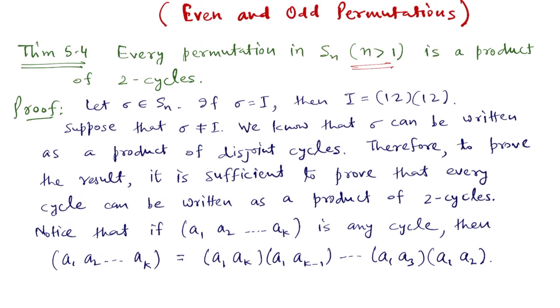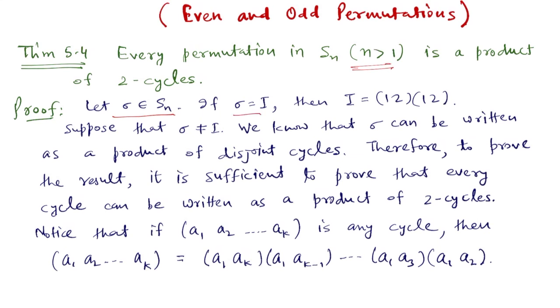So let us take a sigma in Sn, a permutation in Sn. If sigma is the identity permutation, then we can write I as (1 2) times (1 2). Remember, because n is bigger than 1, we have at least two symbols. So let us take 1 and 2. If you multiply (1 2) with (1 2), we will get the identity permutation. So if sigma is identity, we have written identity as a product of two cycles. Now suppose that sigma is not identity.